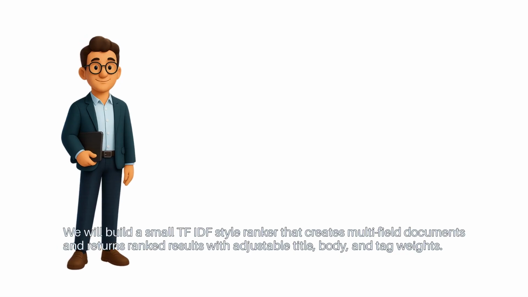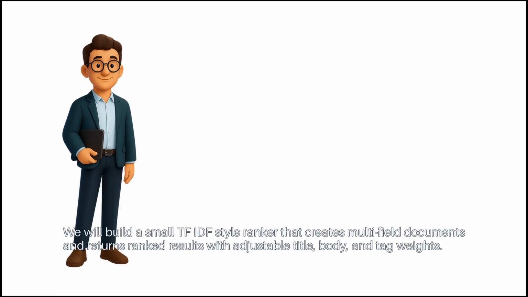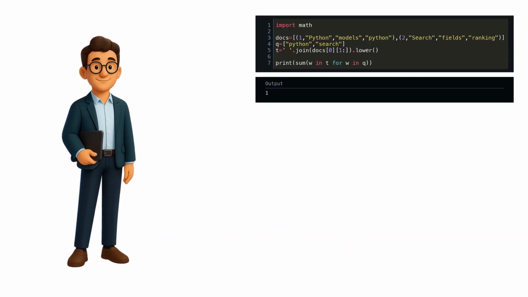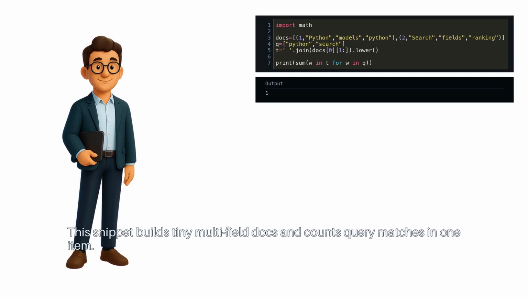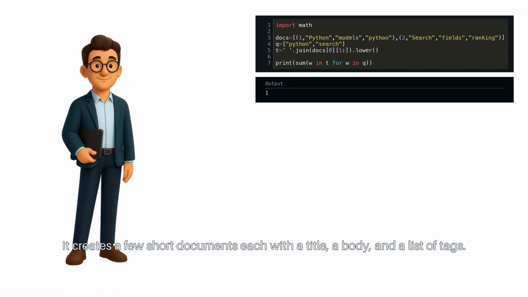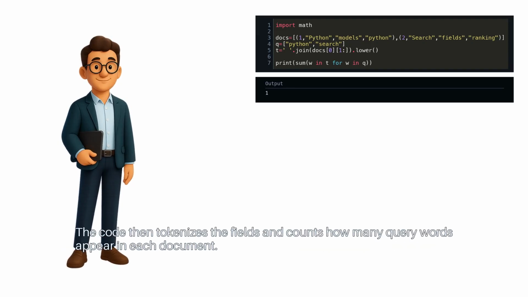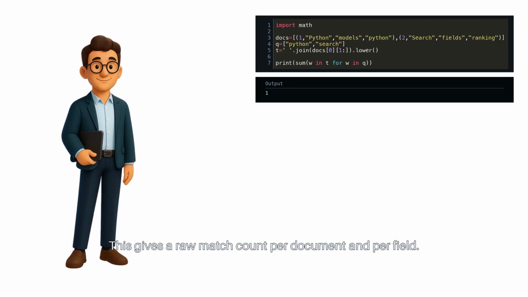We will build a small TF-IDF style ranker that creates multi-field documents and returns ranked results with adjustable title, body, and tag weights. This snippet builds tiny multi-field docs and counts query matches in one item. It creates a few short documents, each with a title, a body, and a list of tags. The code then tokenizes the fields and counts how many query words appear in each document. This gives a raw match count per document and per field.